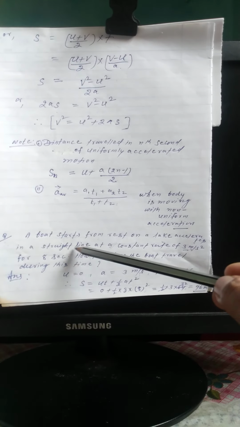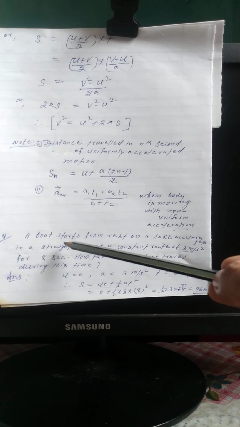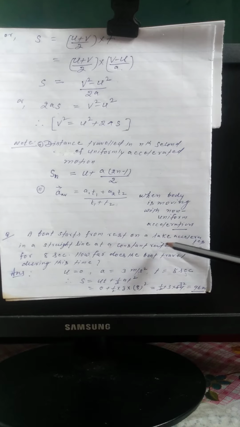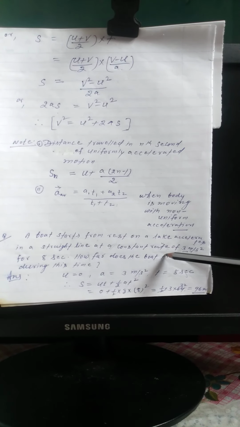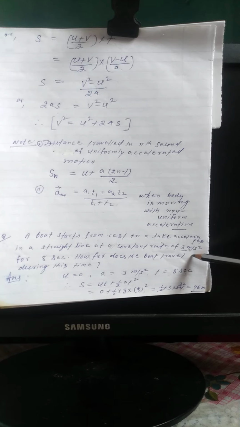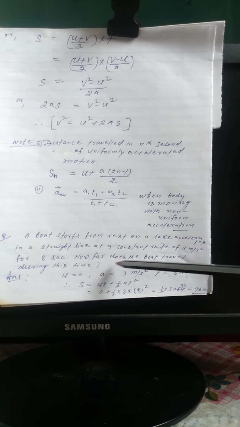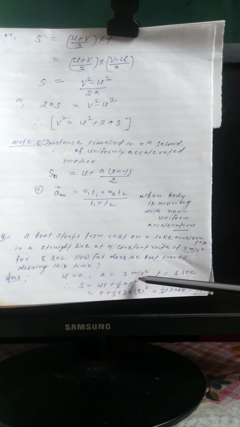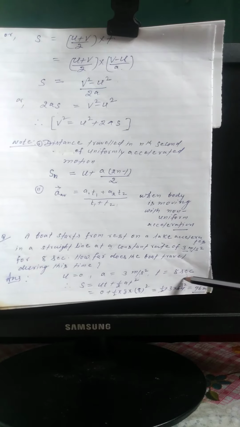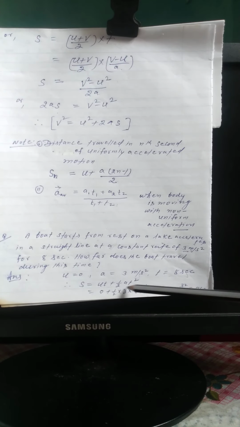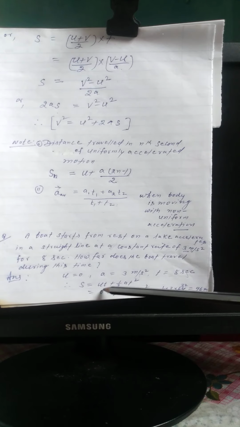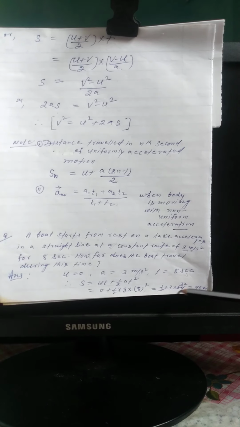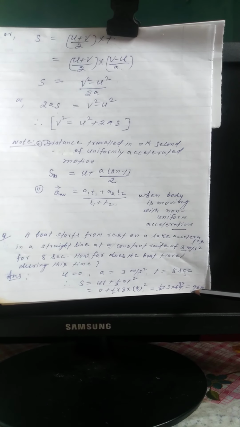Now I am going to discuss some questions based on equations of motion. First: a boat starts from rest on a lake and accelerates in a straight line at a constant rate of 3 meter per second square for 8 seconds. How far does the boat travel during this time? Here u = 0, a = 3 meter per second square, t = 8 seconds. Therefore s = ut + half at square. Here the initial velocity is 0, so 0 plus half into 3 into 8 square, which is equal to 96 meter.